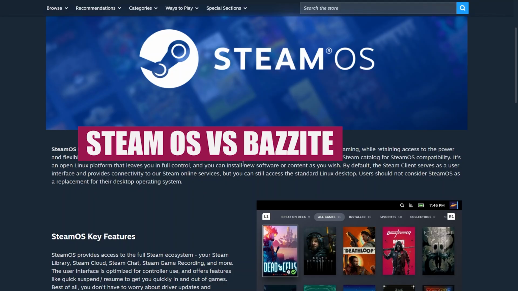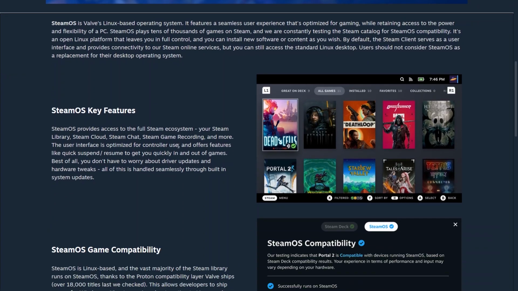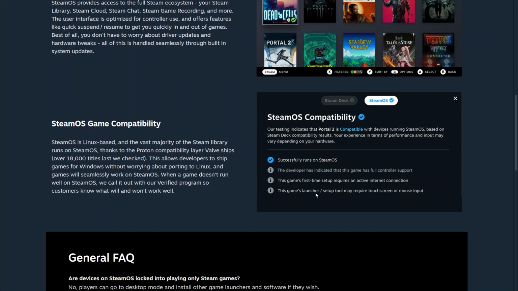SteamOS is Valve's Linux-based operating system designed mainly for gaming. It offers a smooth and polished experience that feels closer to a console than a traditional desktop. The Steam client acts as the main interface, giving direct access to your Steam library, Steam Cloud, Steam Chat, game recording, and other Steam features. While you can still access a standard Linux desktop, SteamOS is not meant to fully replace a regular desktop operating